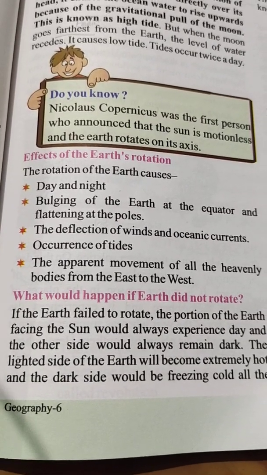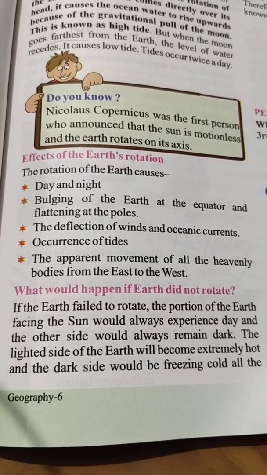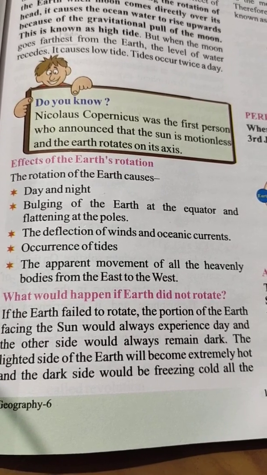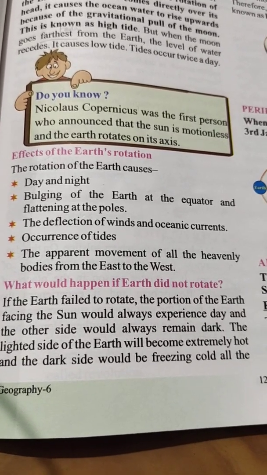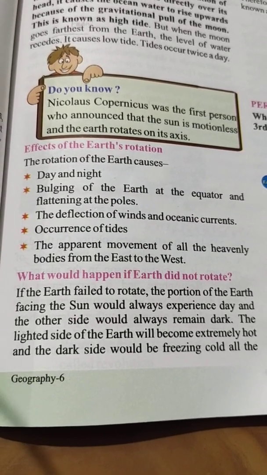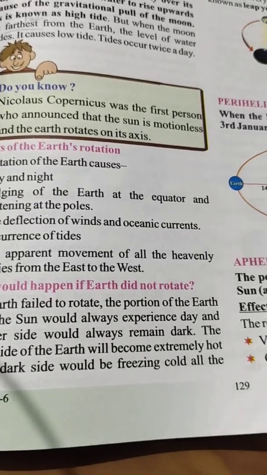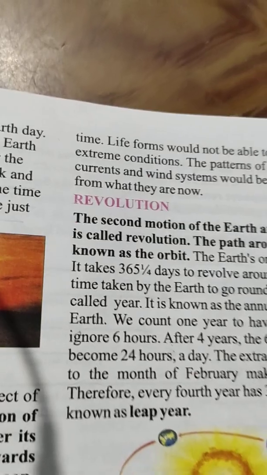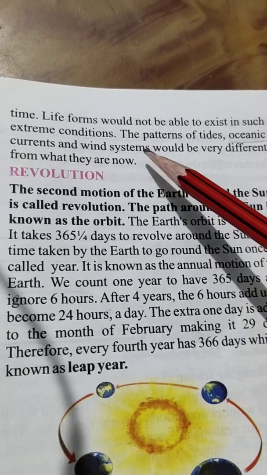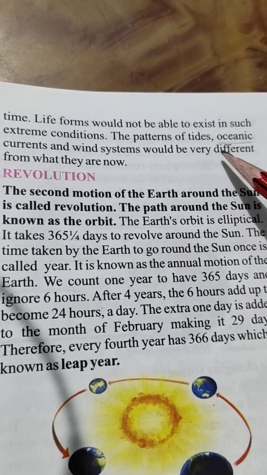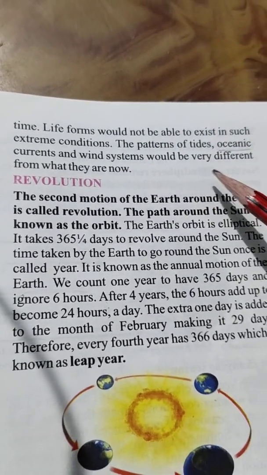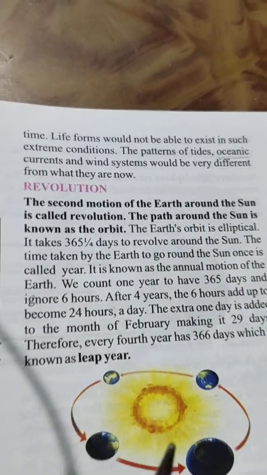What would happen if the earth did not rotate? If the earth failed to rotate, the portion of the earth facing the sun would always experience day, and the other side would always remain dark. The lighted side of the earth would become extremely hot and the dark side would be freezing cold all the time. Life forms would not be able to exist in such extreme conditions. The patterns of tides, oceanic currents, and wind systems would be very different from what they are now.